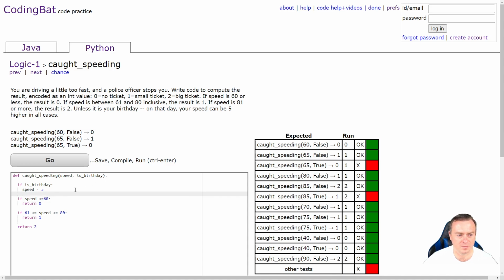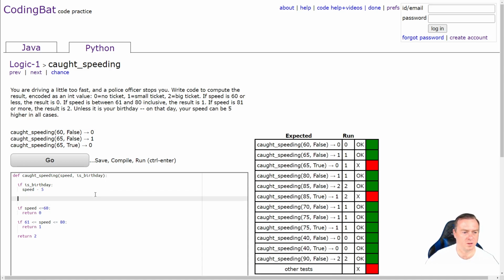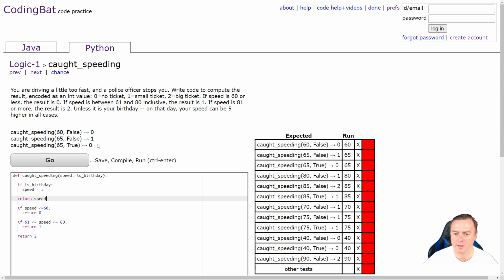Let's see what the speed actually comes out as each time if we have that filter. Sorry, here we go. Speed now equals speed minus 60 minus 5. That's what I went wrong.